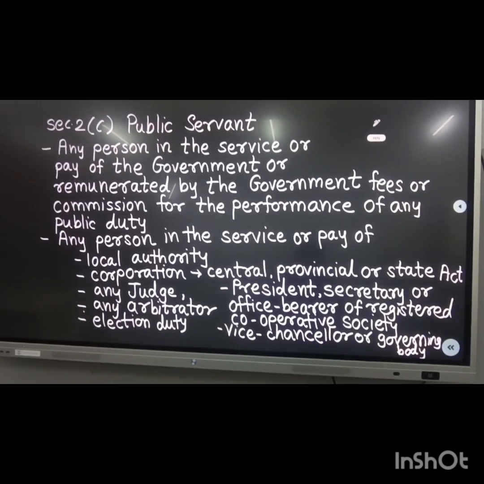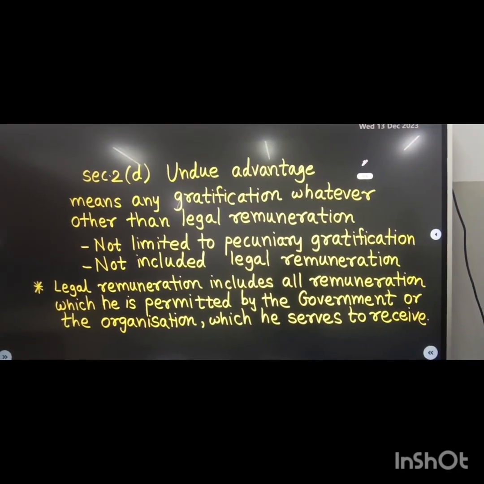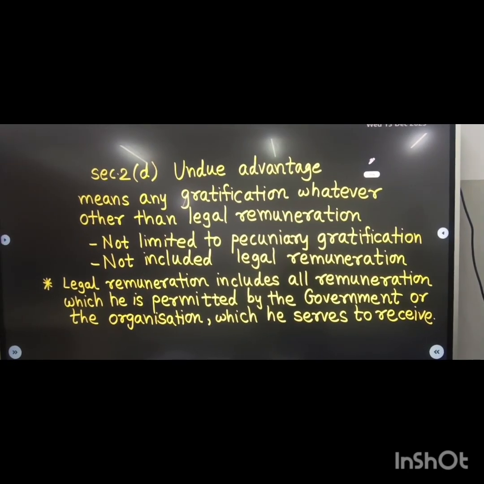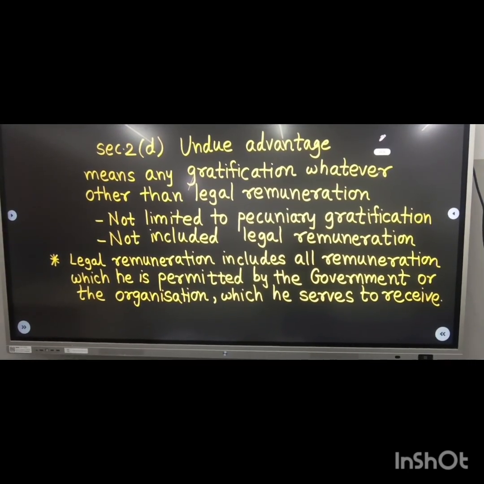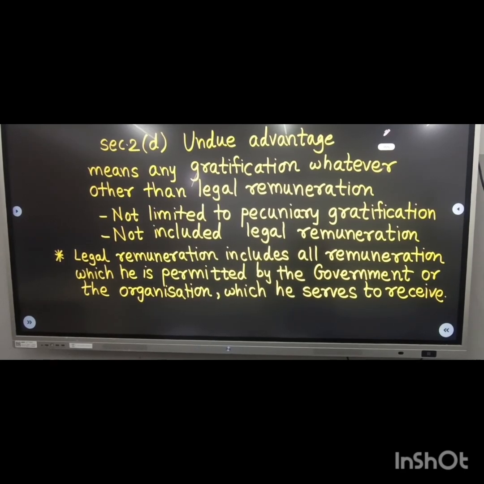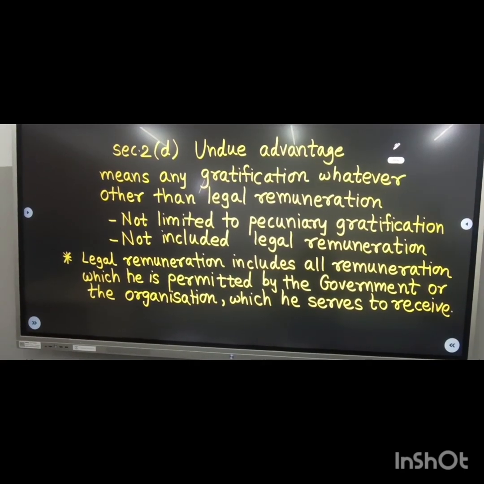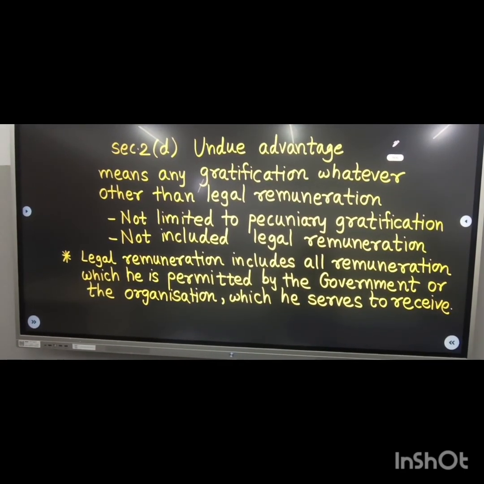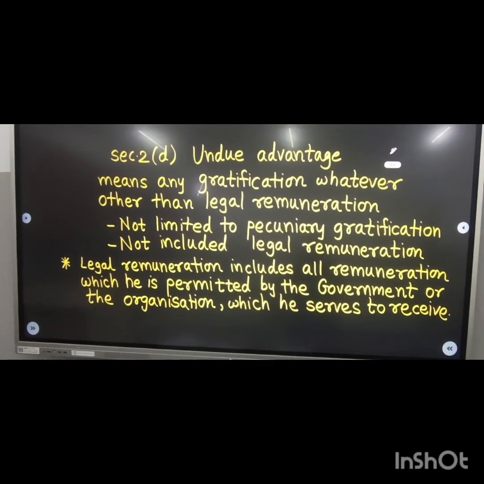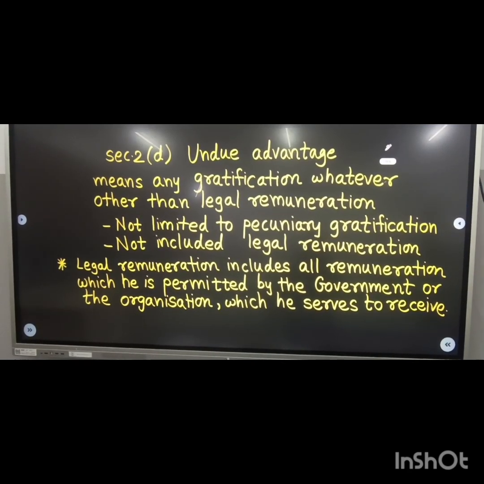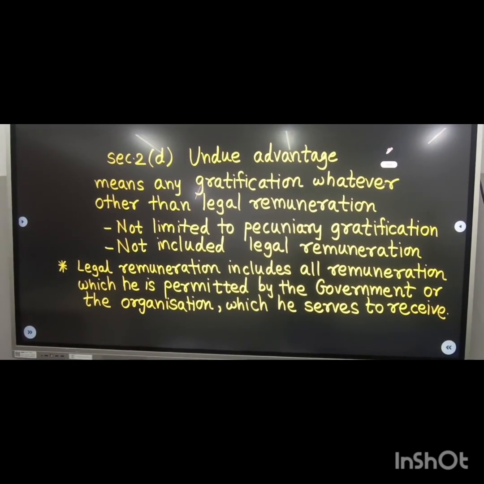Now let's see the next important definition. Section 2 subsection D defines undue advantage. It means any gratification whatever other than legal remuneration. This definition also gives an explanation, which is very important. First, this definition is not limited to pecuniary gratification only. And second, the definition of undue advantage does not include legal remuneration.